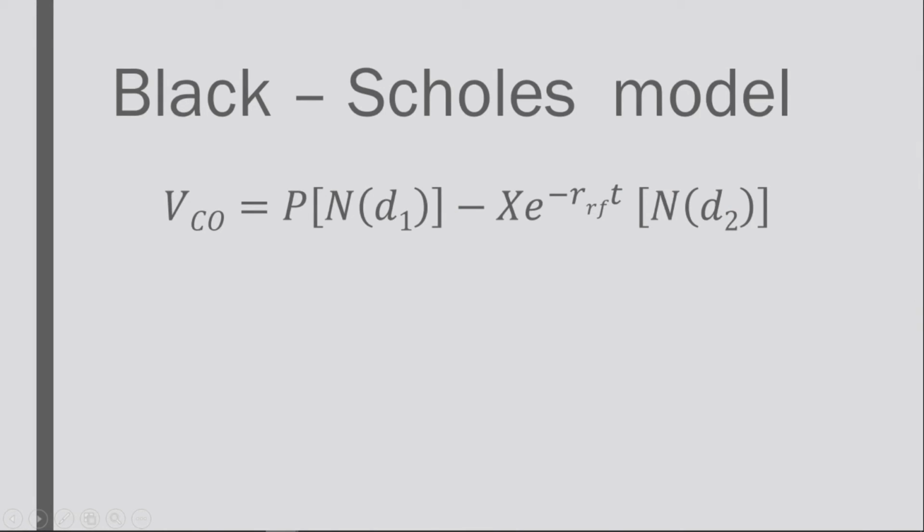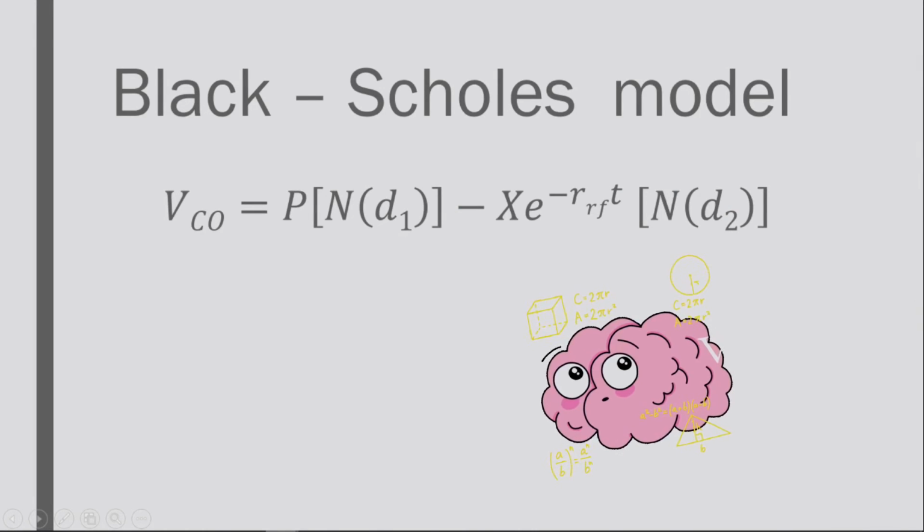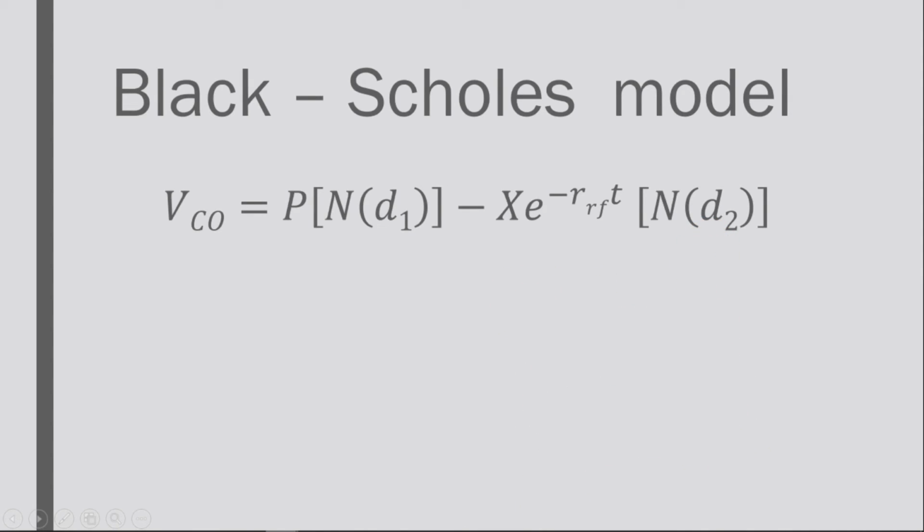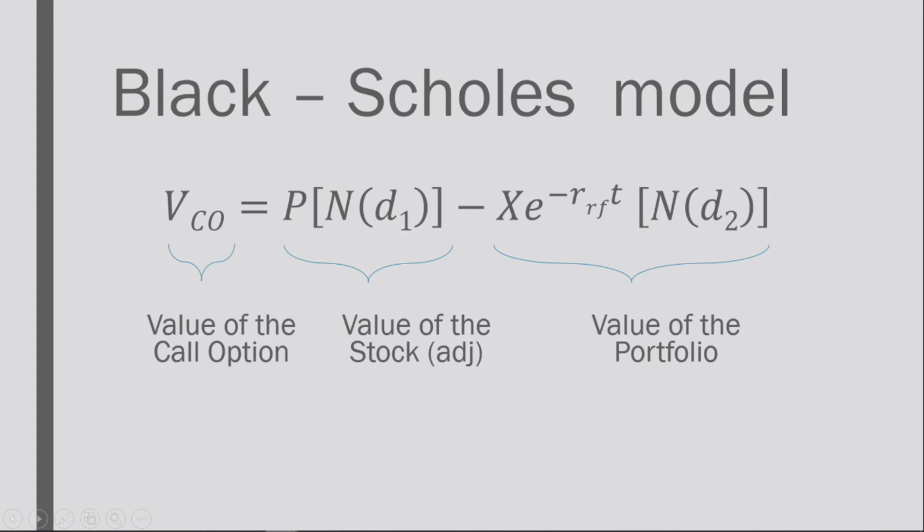According to the Black-Scholes model, this is the formula in arriving at the value of a call option. At first glance, this might appear too complicated to understand, but the very basic principles were actually discussed already. The value of the call option is the sum of the value of the stock, adjusted in this formula, and the value of the portfolio.